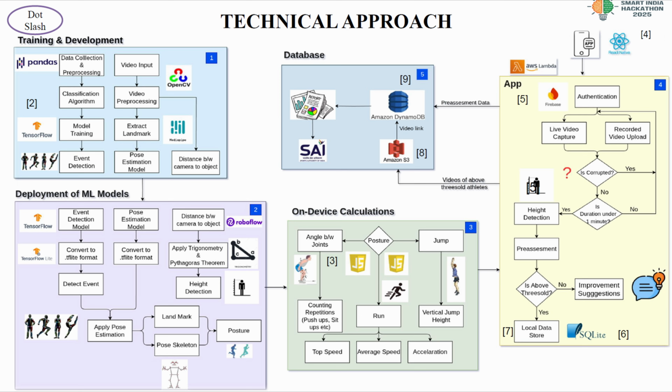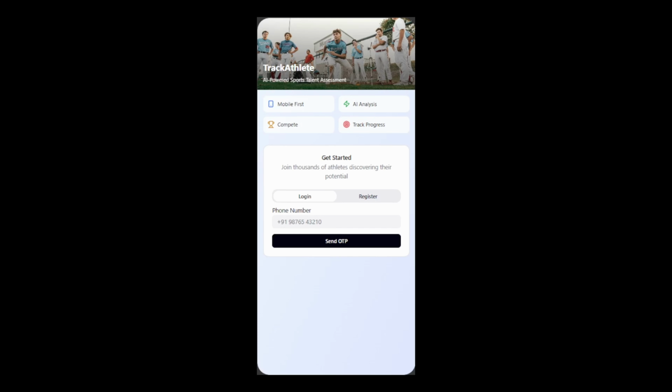Now the pre-assessment data and the video link will be stored in Amazon DynamoDB, which will be encrypted using a secret key. Now from there, a report will be generated and will be sent directly to SAI. Now I will show you the prototype of our mobile app.